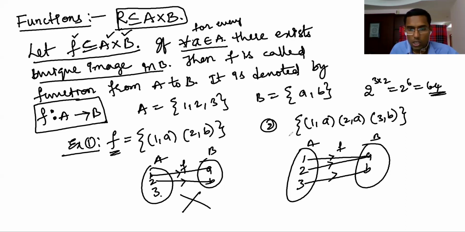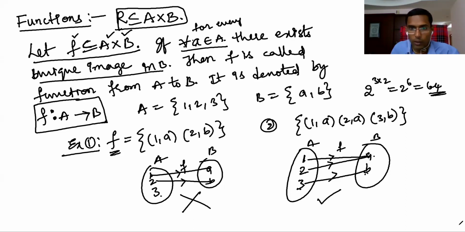Second relation, let's go to the second relation. For one there is an image, for two there is an image, for three there is an image. For one, how many images are there? One and only one image. Good. For two, only one image. For three, only one image. Therefore this is a function.